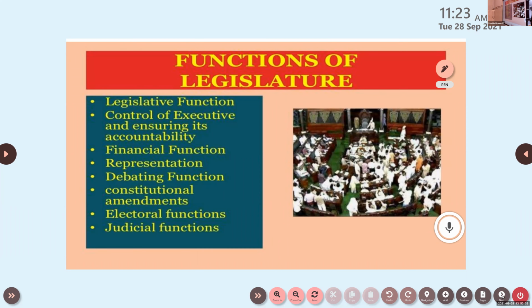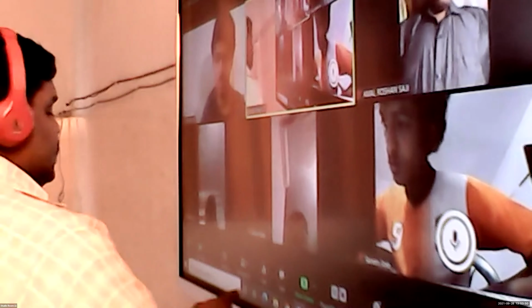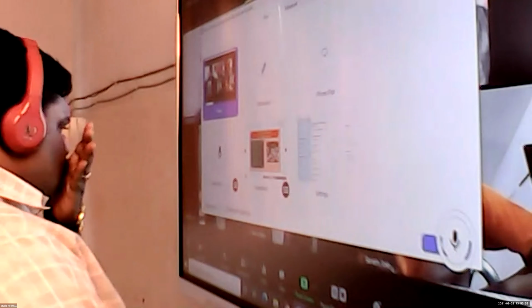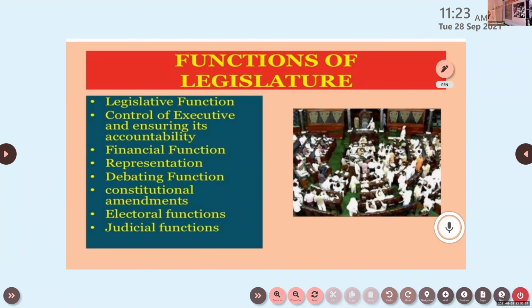Now start writing important points here: functions of a legislature. The function of the legislature is not just making laws; a number of other things are also related to a legislature. They are even able to control the cabinet of the executive. The first is legislative functions. The second is control of the executive and ensuring its accountability.